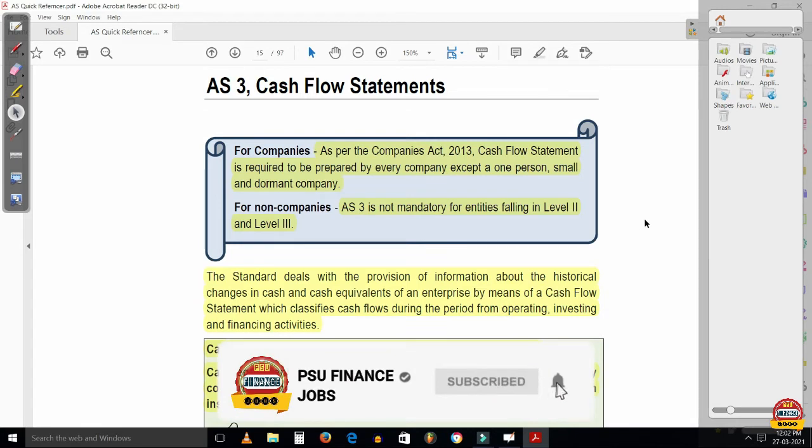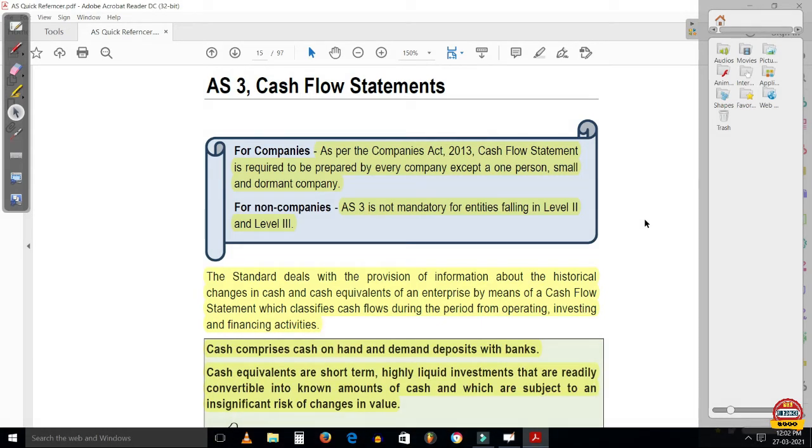So AS3, accounting standard 3, cash flow statements. For companies, as per Companies Act 2013, a cash flow statement is required to be prepared by every company except OPC, that is one person company, small company, and dormant company. So one person company, small company, and dormant company are not required to prepare a cash flow statement. For non-companies, AS3 is non-mandatory for entities falling in level 2 and level 3. In the previous video, we have already discussed that some of the ASs are not applicable to level 2 and level 3. So AS3 is one of them, right?